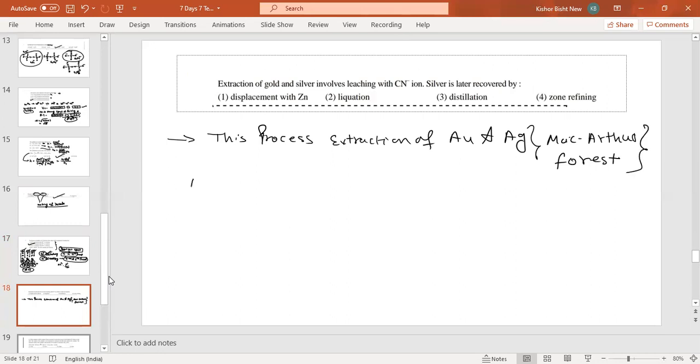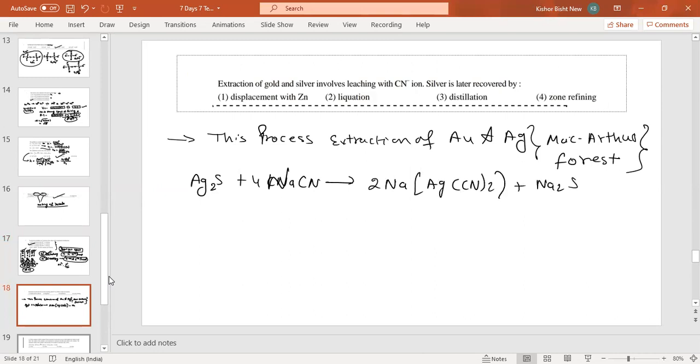What is happening here? Because you know that these are present in the earth's crust, in the sulfide ore or any other ore, they will react with cyanide, NaCN, to form a soluble complex. This is the soluble complex of gold. This is soluble.